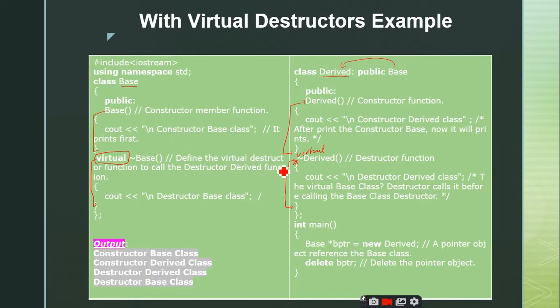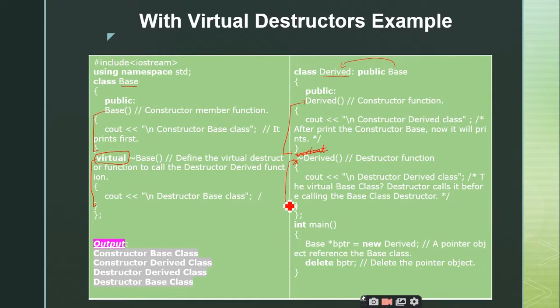It's not required, sir. So specifying the virtual keyword in the derived classes is not required. It is necessary that you specify the destructor as virtual in the base class itself. That's enough. No need to describe that this destructor is virtual, right? It is already defined inside the base class. So that is one point you have to remember.